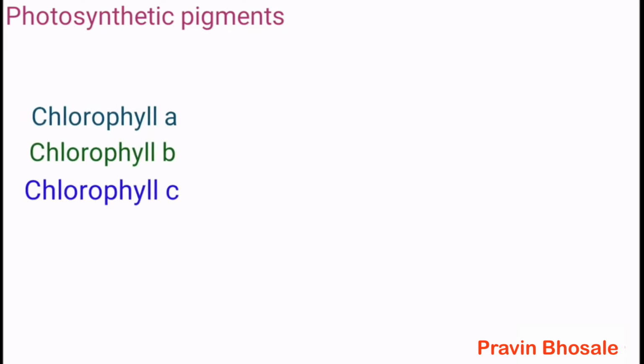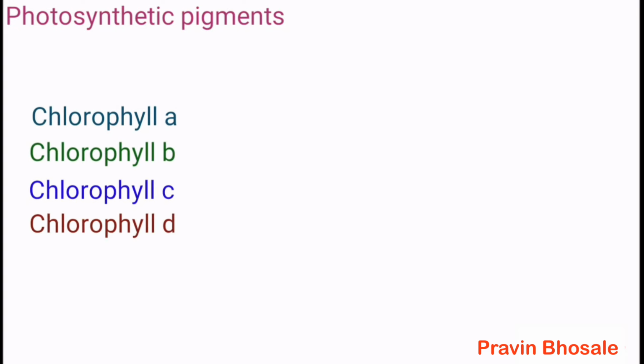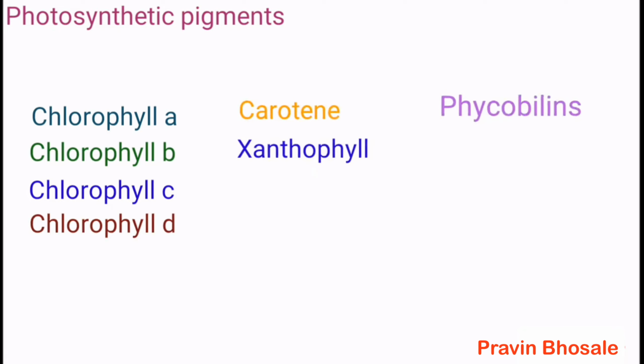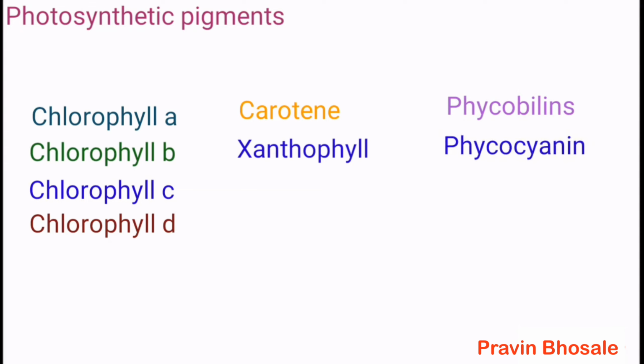Pigmentation. Photosynthetic pigments. Various pigments are found in algae. These are chlorophyll A, chlorophyll B, chlorophyll C, chlorophyll D, carotene, xanthophylls, and phycobilins. Phycobilins are of two types: phycocyanin, which is blue in color, and phycoerythrin, which is red in color.